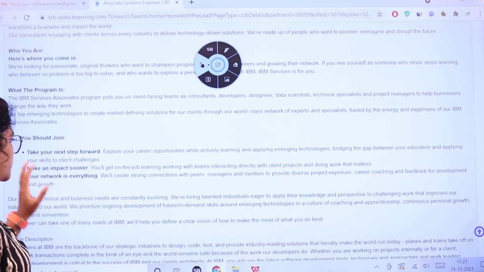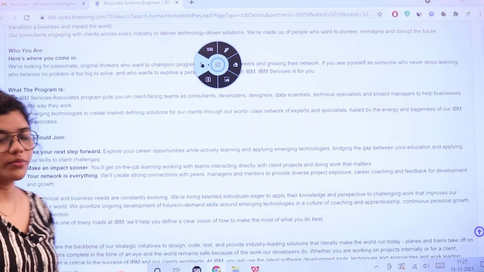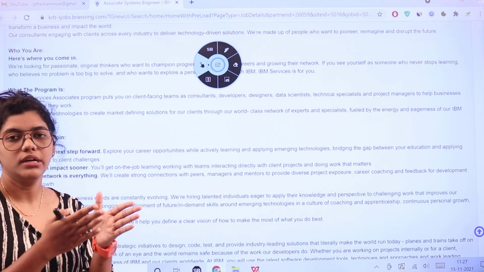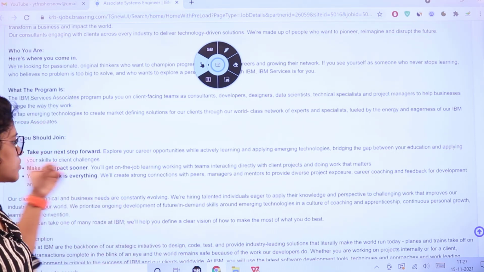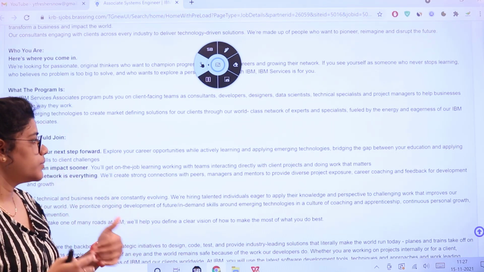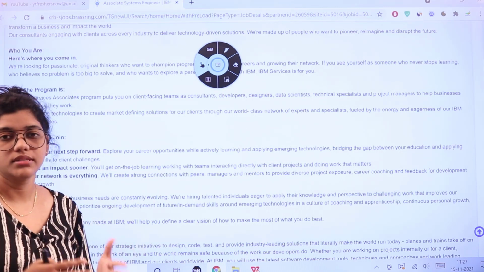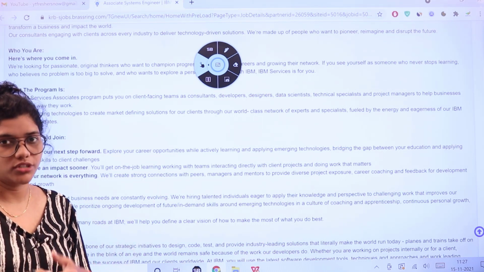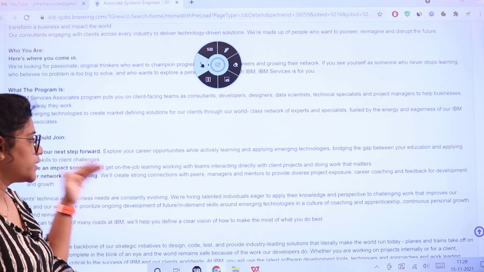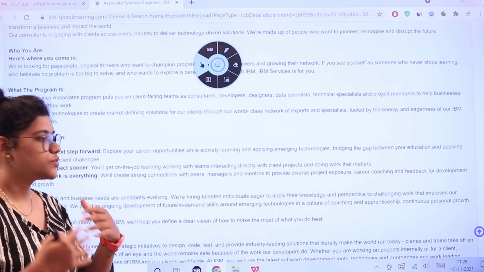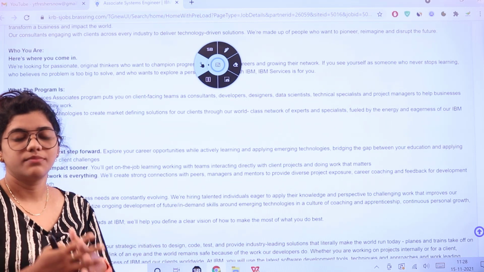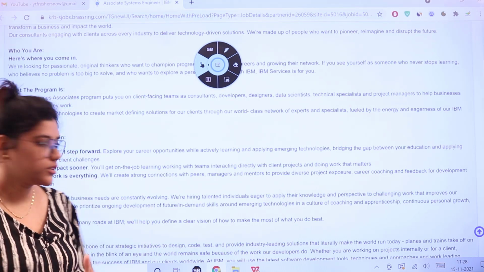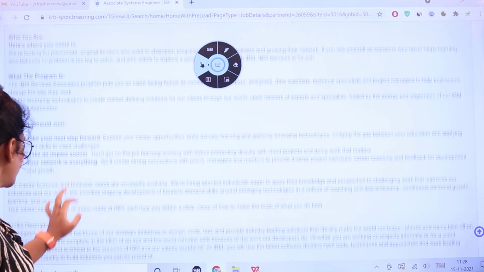And why should you join? To explore all the career opportunities, bridging yourself from your career to a professional level. You will also get on-the-job learning with various other teams and handle client projects. You will be creating strong connections with peers, managers, and various other projects, expanding your professional network. That is going to be the prior role here.